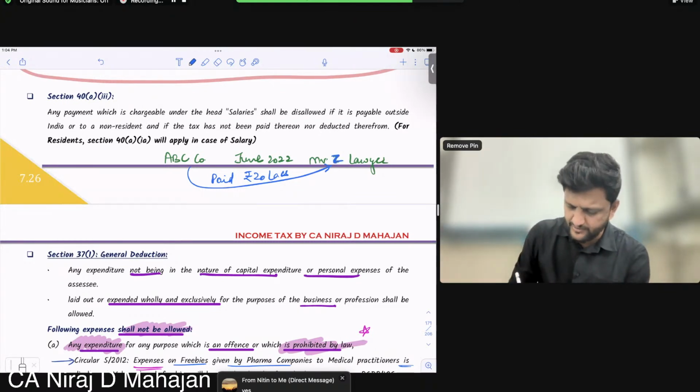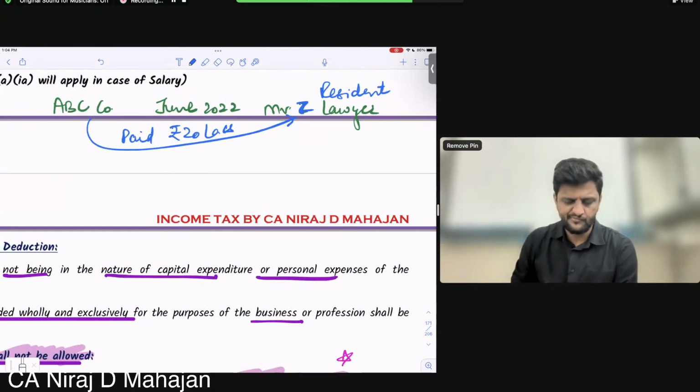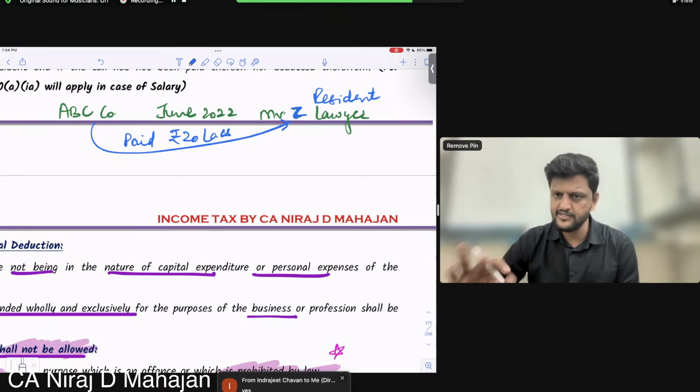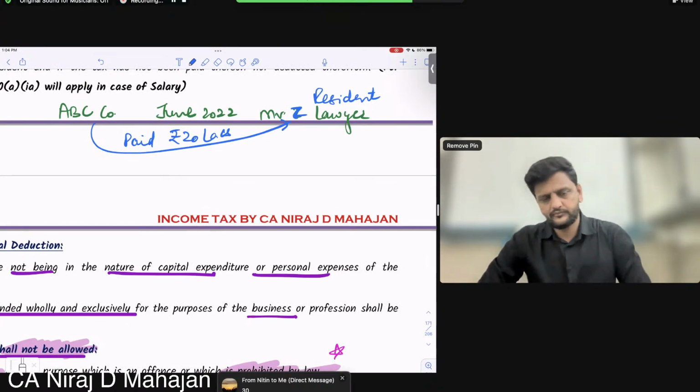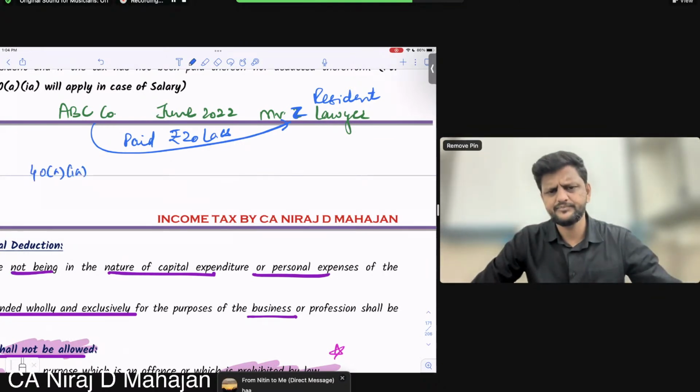Mr. Z is a resident. Tell me all of you, normally, whatever I have taught you till now, there will be disallowance or no? Yes. What rate? 30% disallowance. Agree till here, Nitin? Section 40(a)(ia), all of you? Find it here.